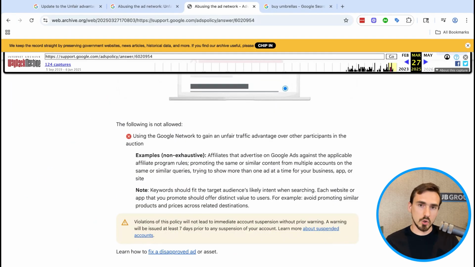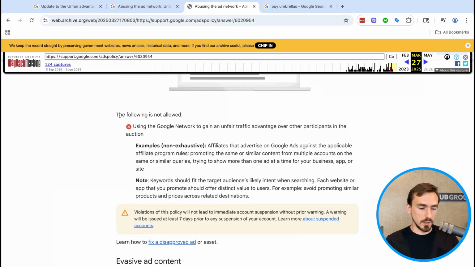This policy has been around for a very long time, but in April of 2025, Google made a fairly significant update to the language of the policy. So let's take a look at what the policy used to say, what Google says they changed, and what actually changed. First, we're going to use the Wayback Machine to look at what this policy used to say. This is from late March of 2025.